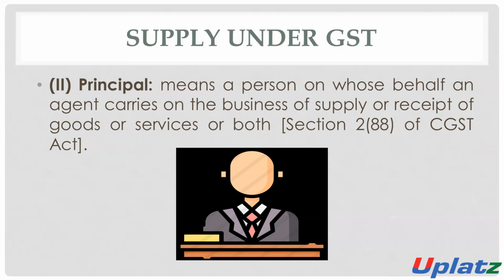For example, Mr. Ram is the owner of a business. He appoints Mr. Shyam, and Mr. Shyam will supply the goods and services, and he will also receive the goods and services on behalf of Ram. So Mr. Ram will be considered as principal, and Mr. Shyam will be considered as agent. So this is the definition of principal.